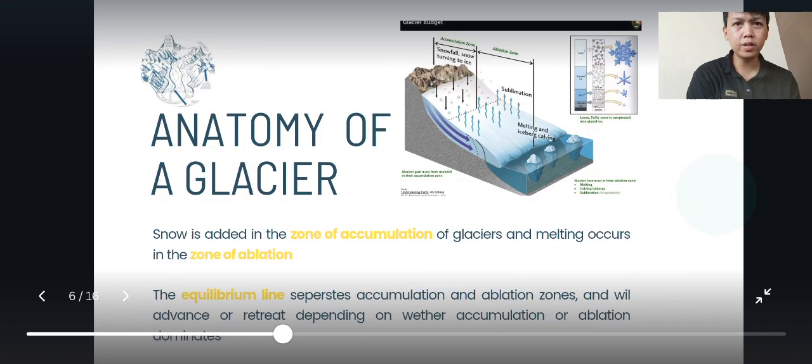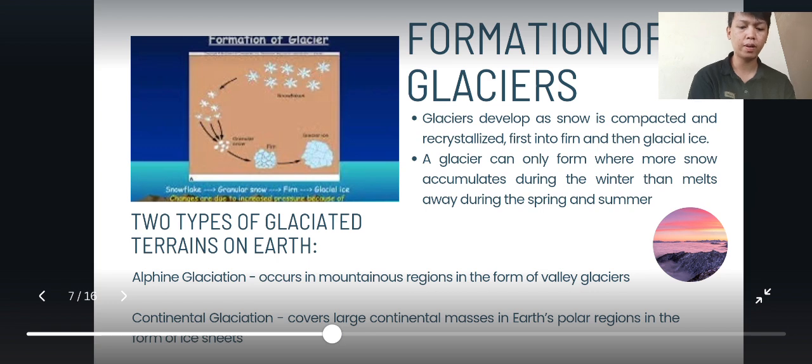So guys, I'm Anwar Sirat, and next is the anatomy of a glacier. Snow is added in the zone of accumulation of glaciers and melting occurs in the zone of ablation. The equilibrium line separates the accumulation and ablation zones and will advance or retreat depending on whether the accumulation or ablation zone is larger.